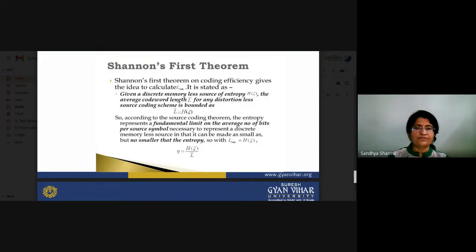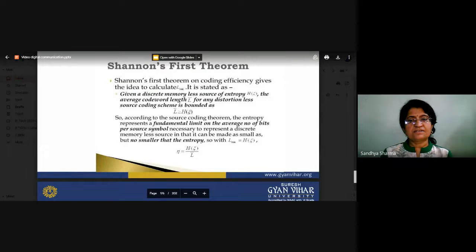According to the source coding theorem, the entropy represents a fundamental limit on the average number of bits per source symbol needed to represent a discrete memoryless source. So it can be made as small as possible, but no smaller than the entropy.